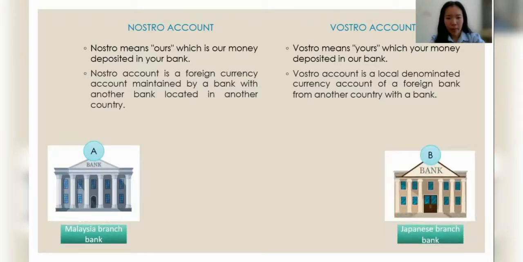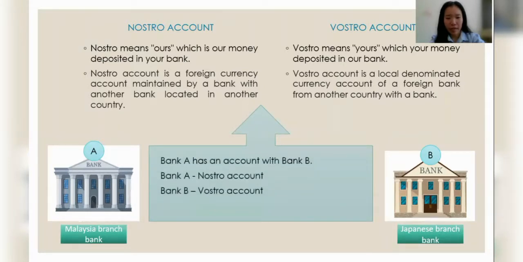For example, Bank A is a Malaysia branch bank, while Bank B is one of the Japanese yen currency banks in Tokyo. Let's say Bank A has an account with Bank B. Therefore, in such a case, the account for Bank A is considered a nostro account because it is having an account in a different currency bank. Meanwhile, the account for Bank B is a vostro account as its account is in the local bank with its local currency.